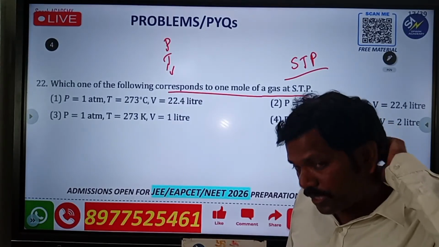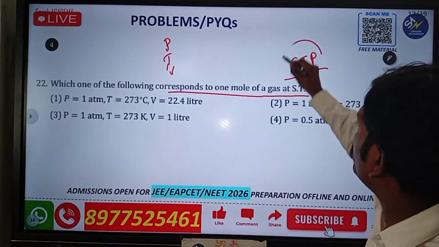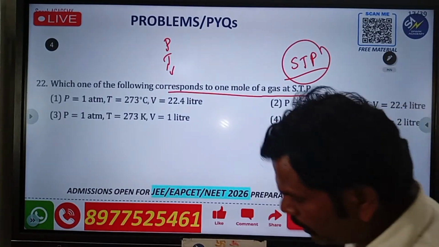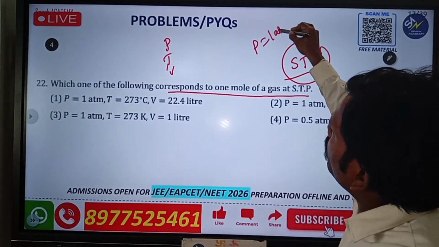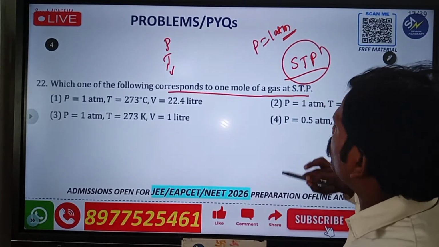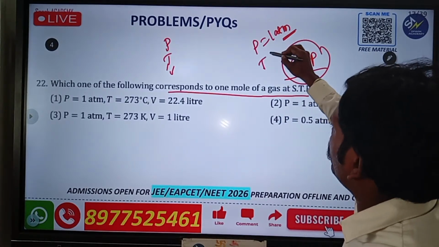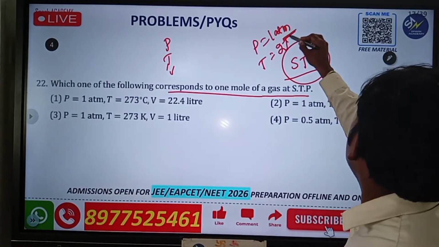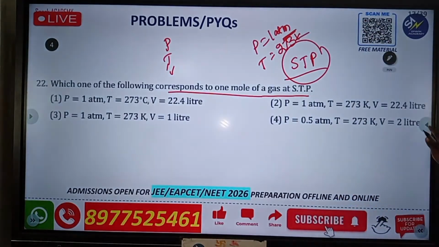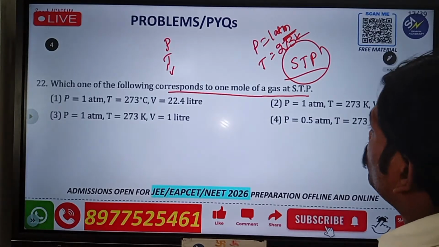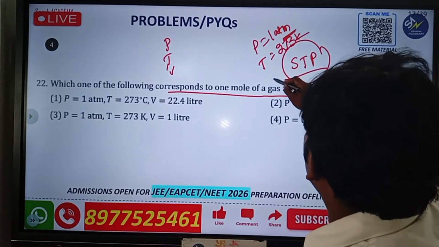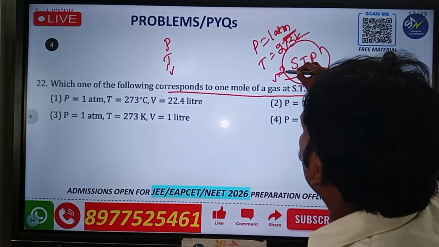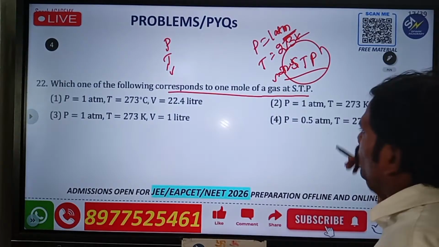Under these conditions, P should be 1 atmosphere. Clear? And T should be 273 Kelvin. This is very important. And V is equal to 22.4 liters, where P is equal to 1 atmosphere.